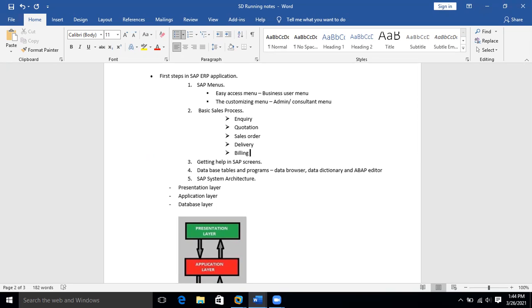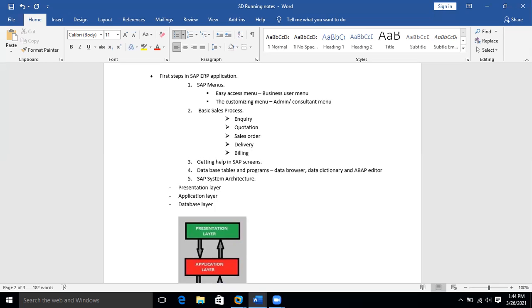So these are the 5 steps involved in any standard sales process. If you want to buy any product, let's say a laptop, maybe a bike or car or anything else, these are the 5 steps you will be involved in, knowingly or unknowingly.